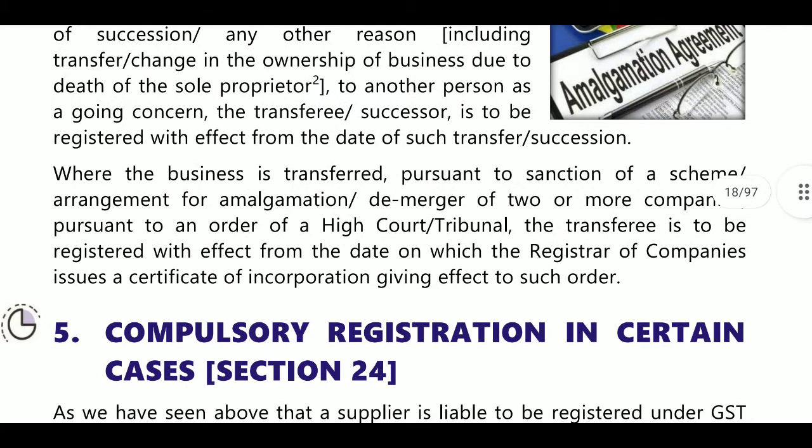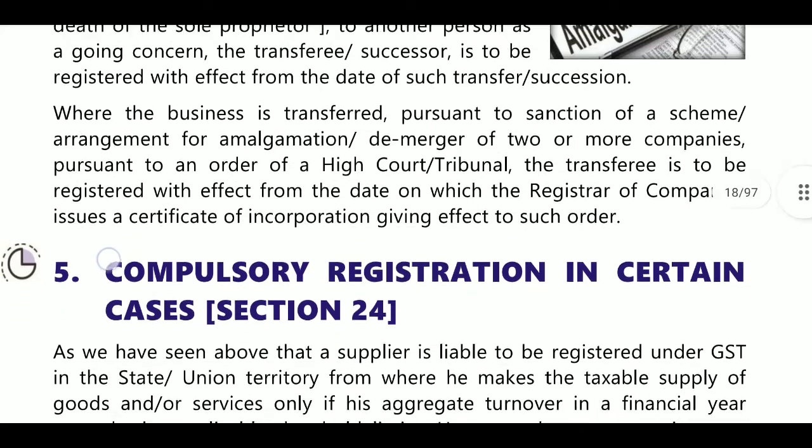Where the business is transferred pursuant to a sanctioned scheme of arrangement for amalgamation or demerger of two or more companies pursuant to any order of the High Court or Tribunal, the transferee is to be registered with effect from the date on which the Registrar of Companies issues the certificate of incorporation giving effect to such order.